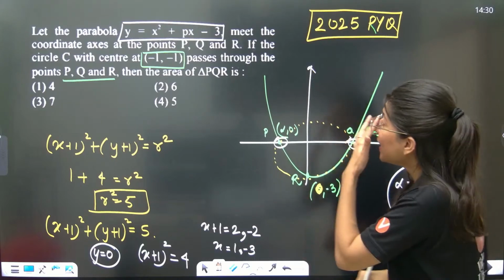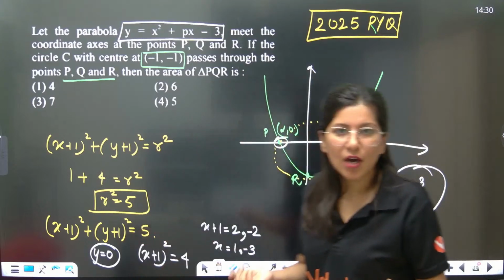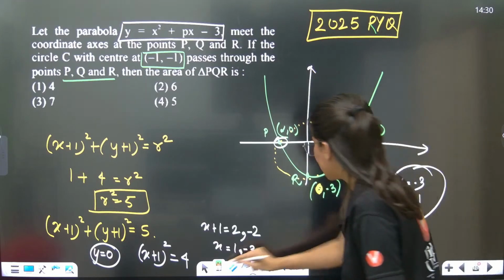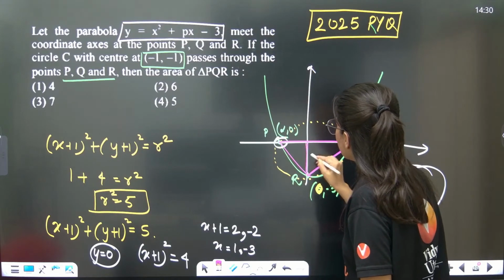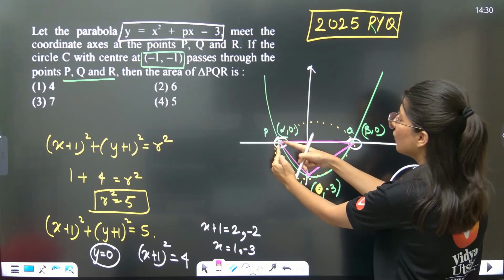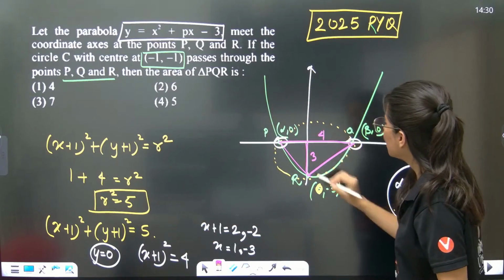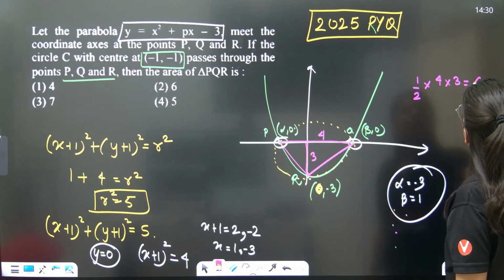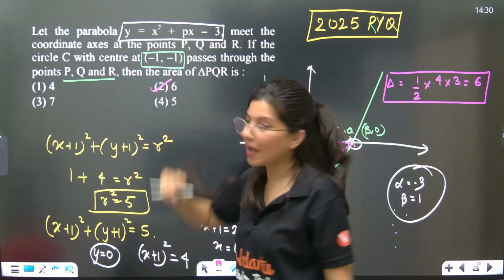Anyway, now the area of triangle PQR. Now you have P, Q and R. This is so obvious. Let me just draw a triangle. The height of this triangle is 3, and the base is the distance between −3 and 1, which is 4 units. So half into base, which is 4, into height 3, gives 6 units as the area of the triangle. 6 is the answer, option B is absolutely right.